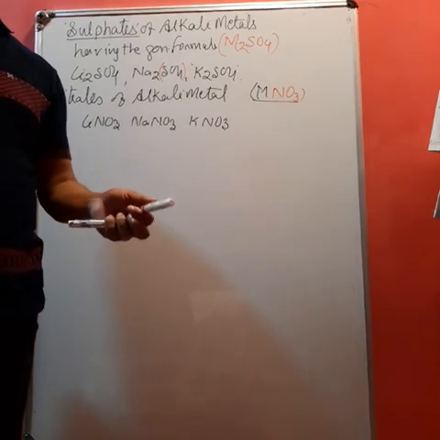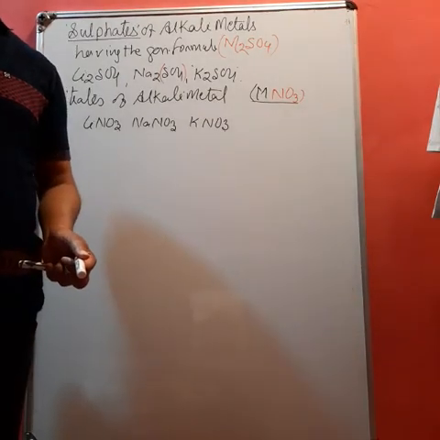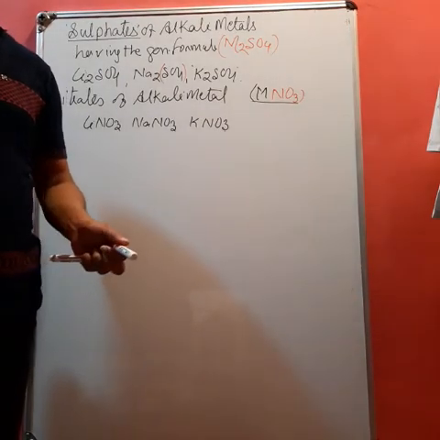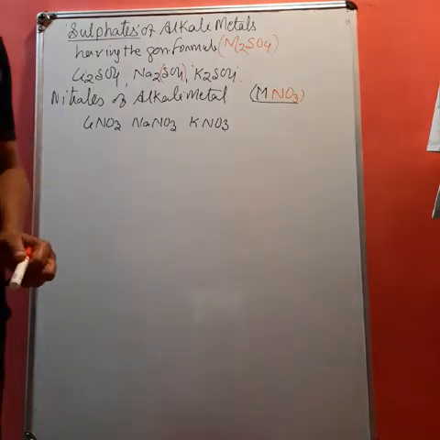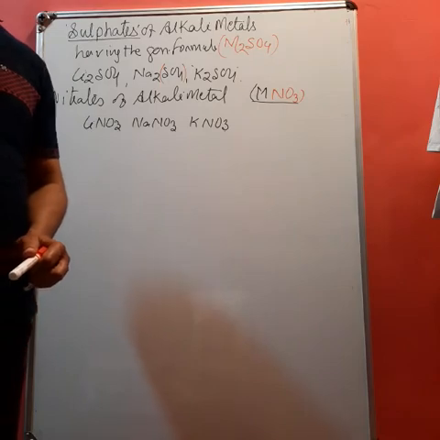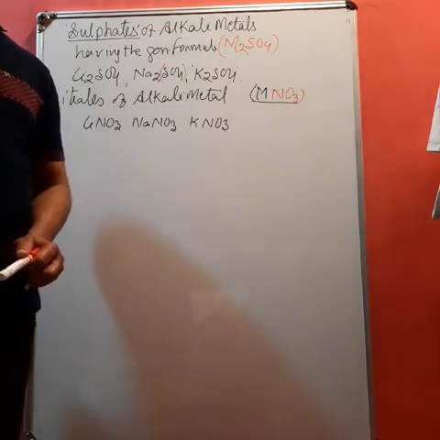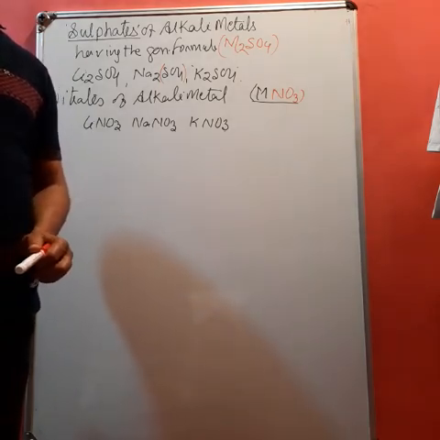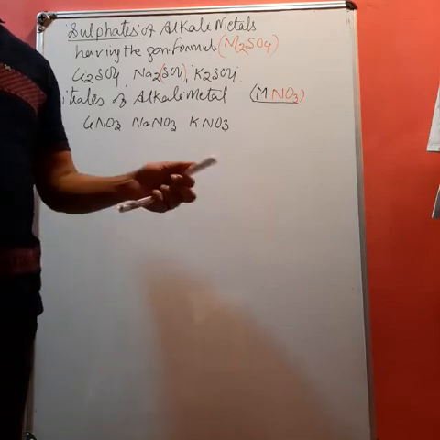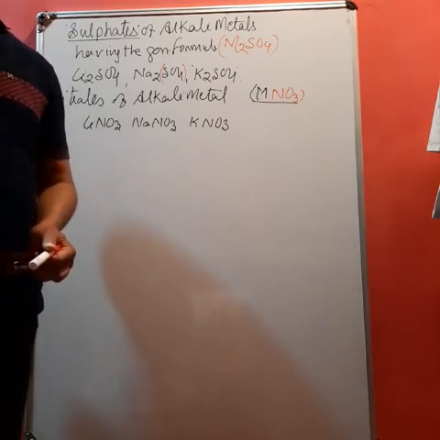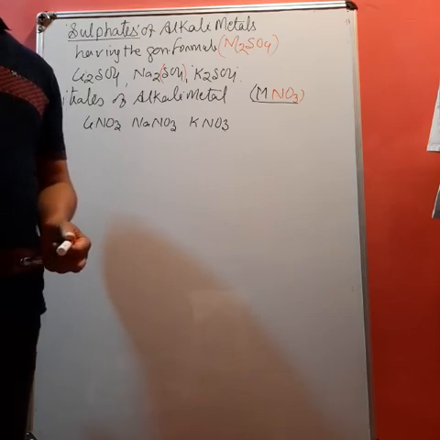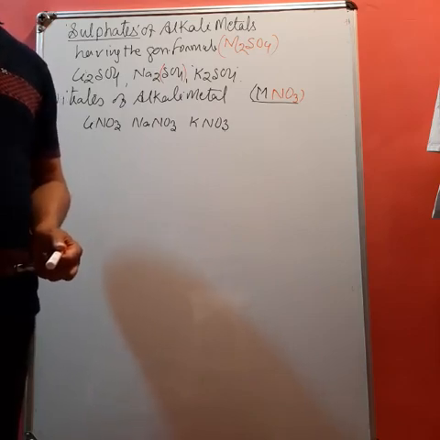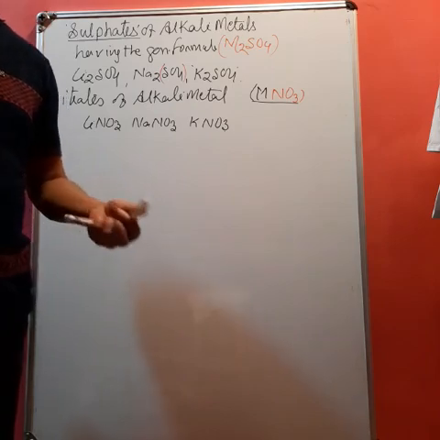Deliquescent means it gets hydrated very easily by atmospheric moisture, like common salt. Generally we denote it by NaCl, but table salt, which is a mixture of various types of alkali metal halides, when put open, immediately absorbs moisture. This property is called deliquescence.